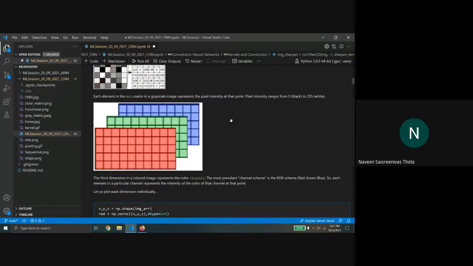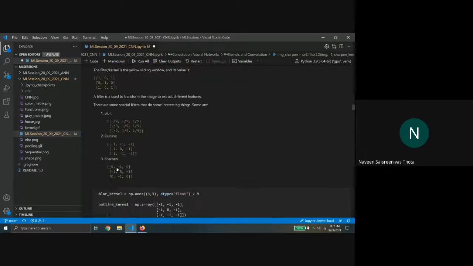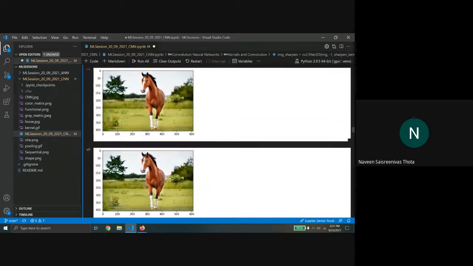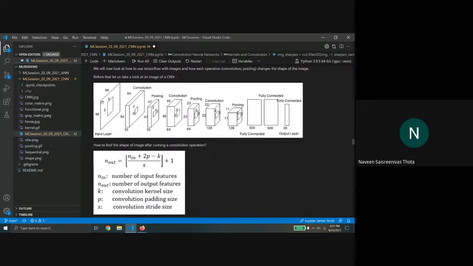You first find out the convolution with one kernel and put it here, and then you find out the convolution with the second kernel and stack it behind this, and so on, and repeat the process for however many filters you have. In this case, we have 32 filters. So I'll take one filter, compute it, so it would become a 94 cross 94 image. I'll put it here and then repeat the process for the second one, stack it here. So you understood how 32 is coming.